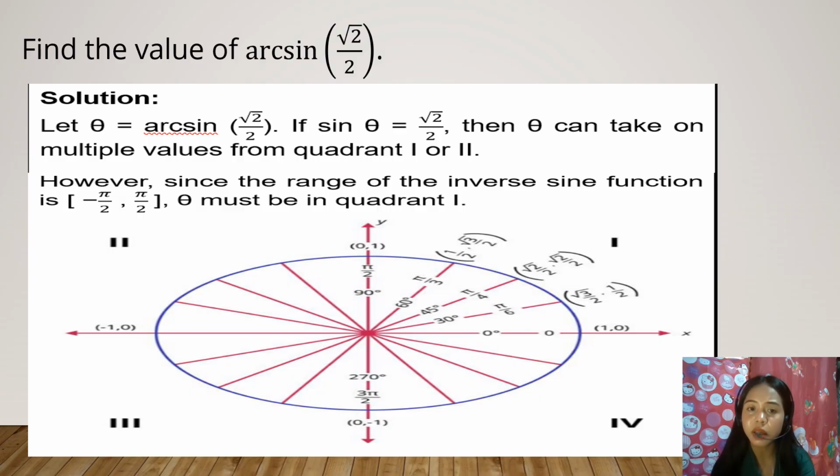Okay? Diba ang dimension dira is, ang range daw sa inverse sine function is negative pi over 2 and pi over 2. Okay, so, based sa unit circle, kung atuan na siyang i-convert sa degrees is, naa tay negative 90 degrees and 90 degrees. Okay, so ang arcsine function sa quadrant 1 sa unit circle is positive, while ang quadrant 4 is negative, diba? Duha man tong ka angles ang naay square root of 2 over 2.